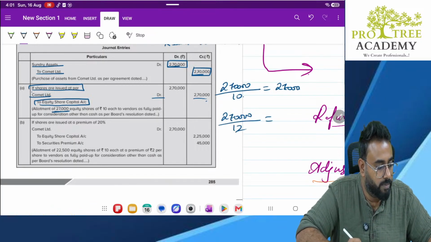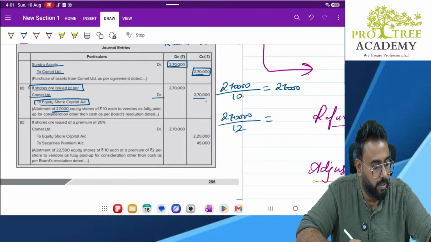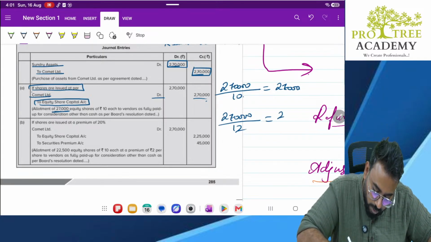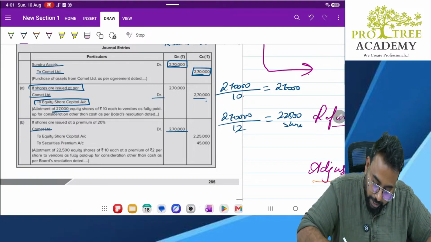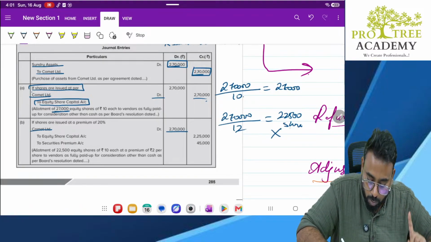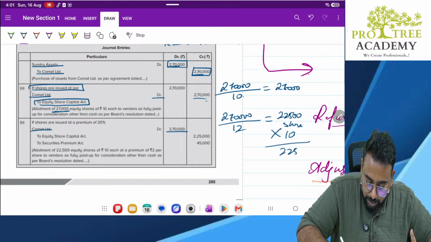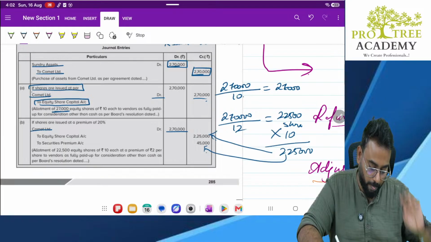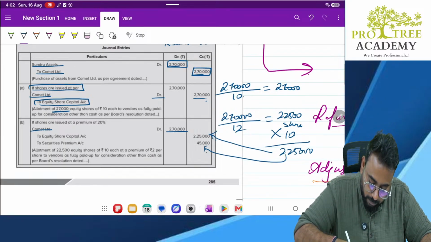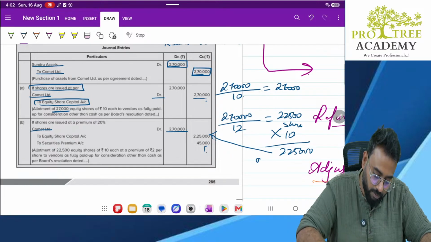Suppose we are issuing the shares at premium, then what will happen? 2,70,000 divided by 12. That will be 22,500 shares. So Comet Limited 2,70,000, and 22,500 shares are issued. So what is the nominal value? 2,25,000. That will go to share capital. Balance will go to premium.